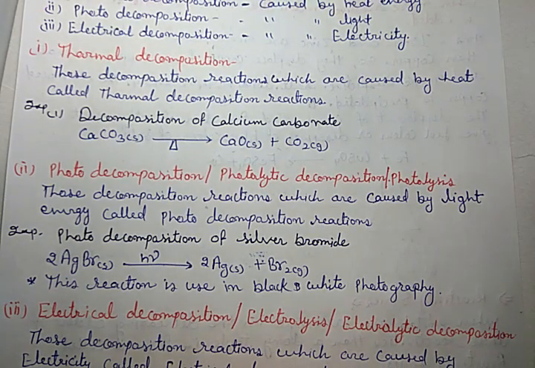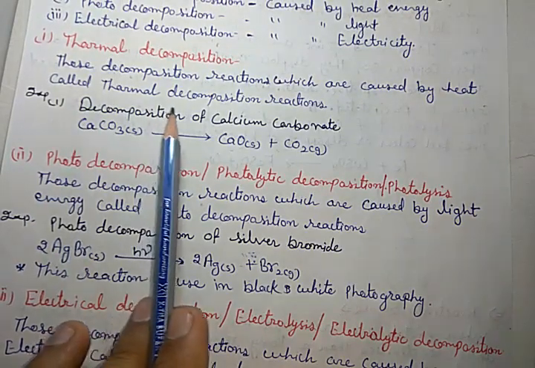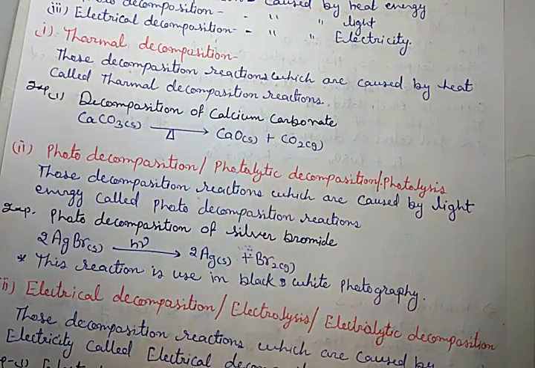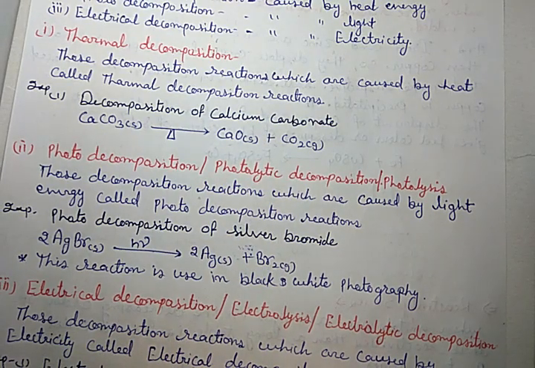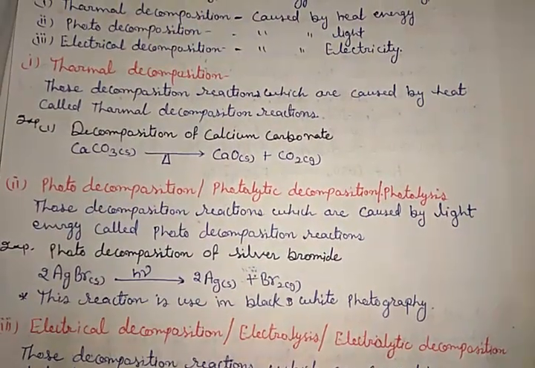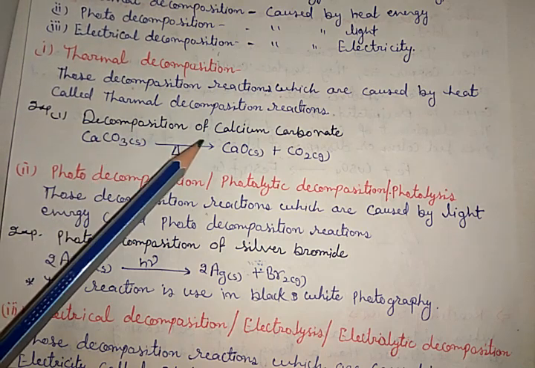First, thermal decomposition reactions. Those decomposition reactions which are caused by heat are called thermal decomposition reactions. The example is decomposition of calcium carbonate.